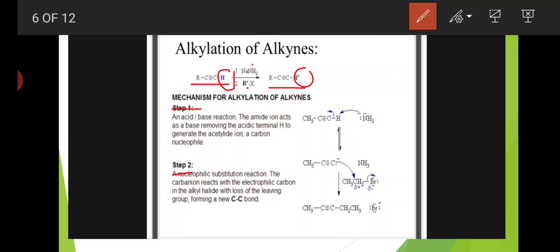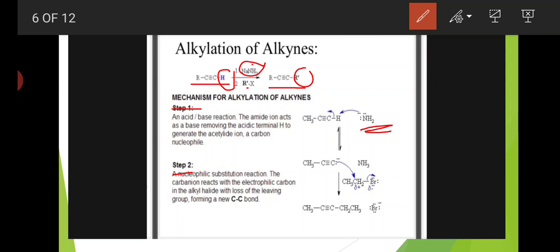In step 1, an acid-base reaction, the amide ion acts as a base, removing the acidic terminal hydrogen to generate the acetylide ion, a carbon nucleophile. First, the amide ion acts as a base. Sodamide NaNH2 dissociates into Na+ and NH2-. Here the NH2- ion acts as a base.